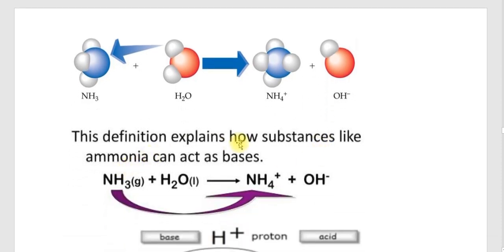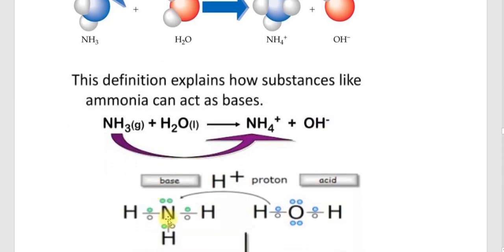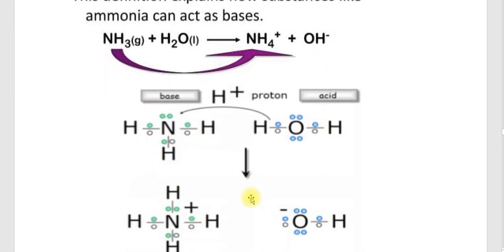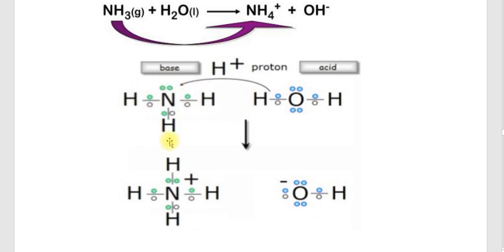This definition explains how substances like ammonia can act as a base. Here this NH3 reacted with the water, and you are getting NH4 plus and OH minus. Here is another example, shown in another manner: NH3 plus water. Here the NH3 has taken, or accepted, a proton from another substance. Therefore that substance which accepted the proton from another substance is called a base. Here NH3 is a base, and as it accepts a proton, it changes into NH4 plus and OH minus.